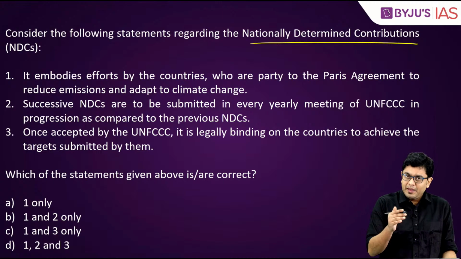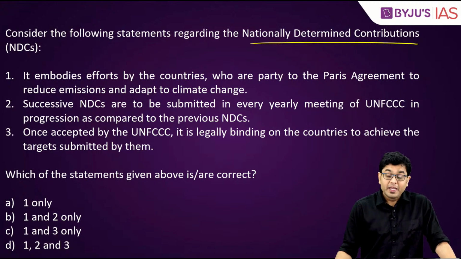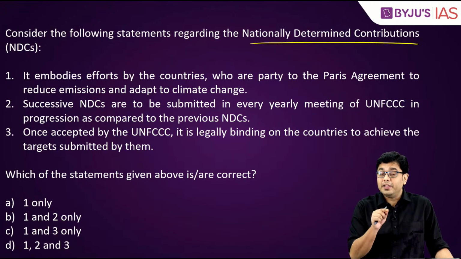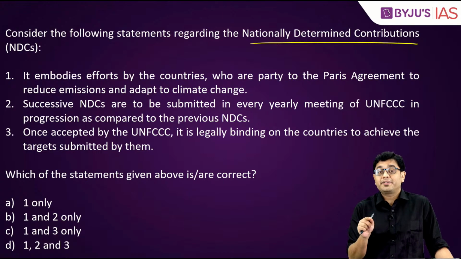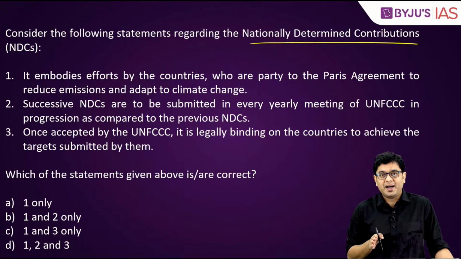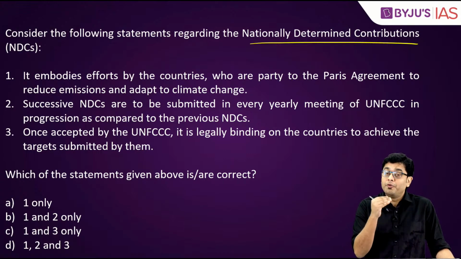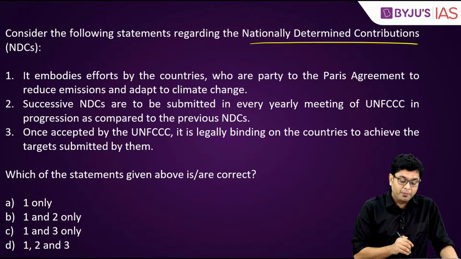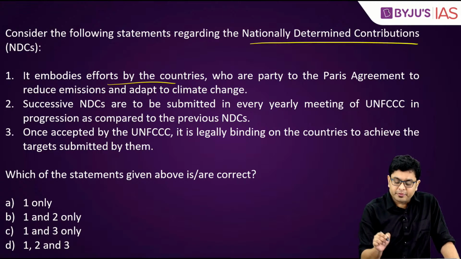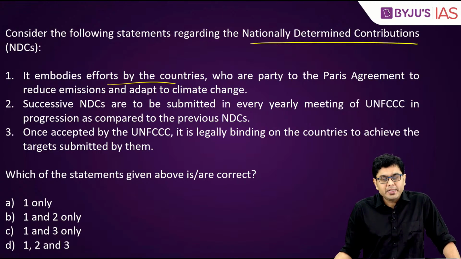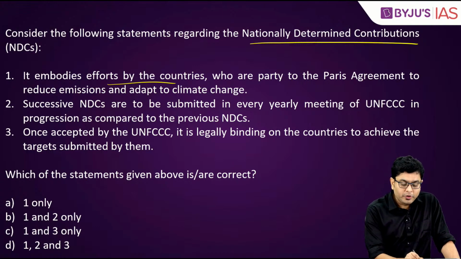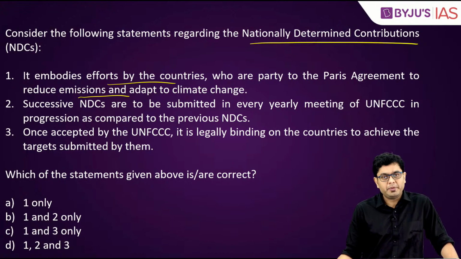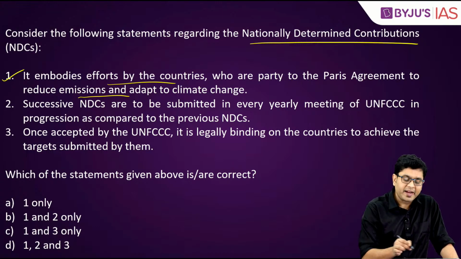So thereby, let us take a look at the statements. Here you have to remember that India is the only country which has been on the track to achieve the targets. So that can form one of the statements of the question. Now, it embodies efforts by the countries who are party to the Paris Agreement to reduce emissions and adapt to climate change. This is correct.